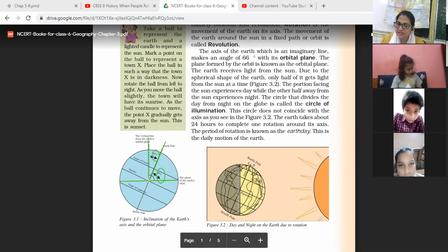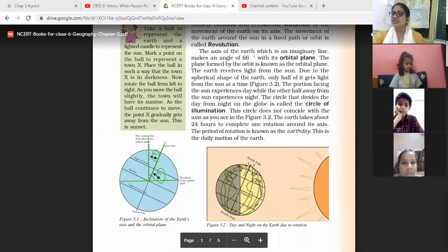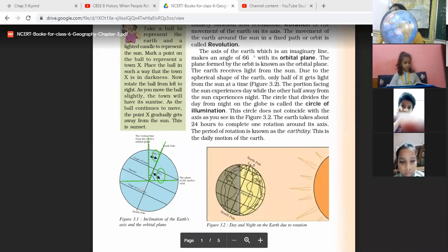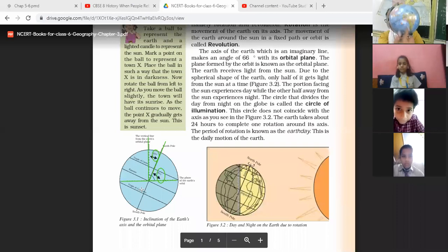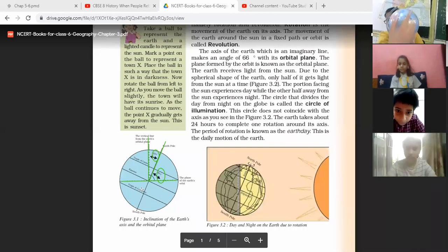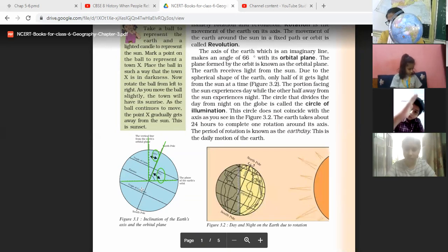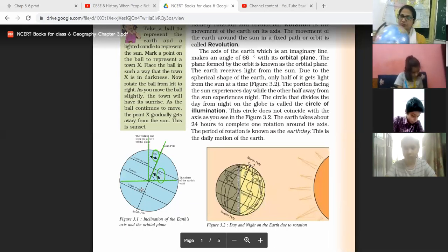It does not rotate straight, it is inclined, वो झुकी हुई है. In the same way our globe is not straight, it is inclined. You can see it is inclined. At which degree is it inclined? 23 and a half degrees. Through that 23 and a half degrees, it forms 66 and a half degrees with its orbital plane.